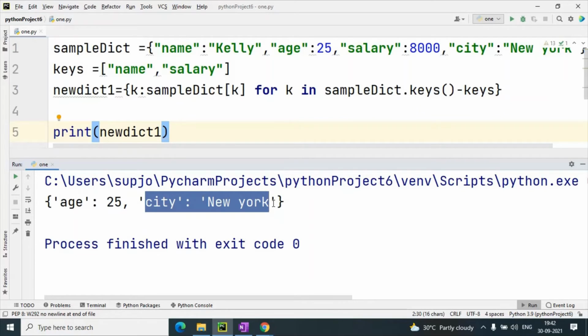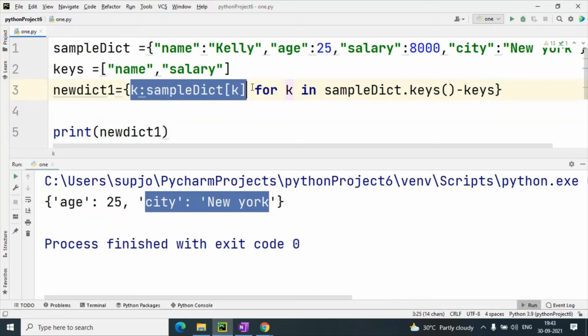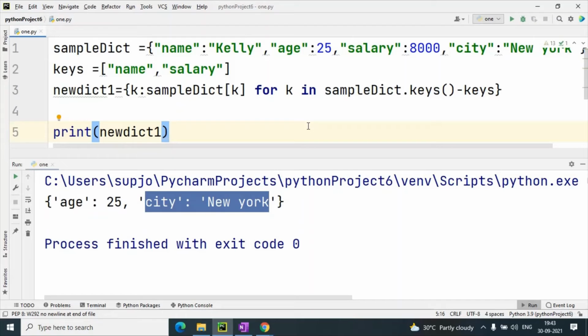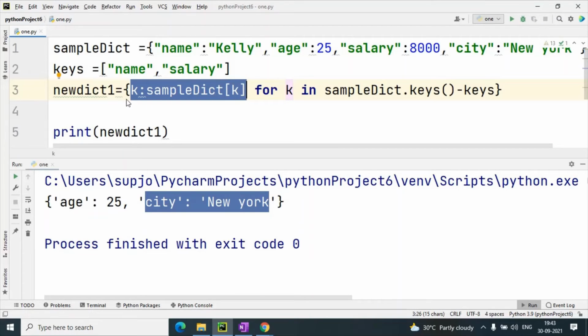अगर doubt है तो पूछिए. No, sir. Understood. So these are some tricky codes that you have to understand by practice one by one. So in this question we have first used this technique. This is a special technique that we can apply for other types of code. If those codes have these types of requirements, we can apply this logic on those questions. उन question में भी हम logic लगा सकते हैं. So this is the key factor, that is k colon sample dict k. This is the pair of key colon value, and the value of k is coming from this for.